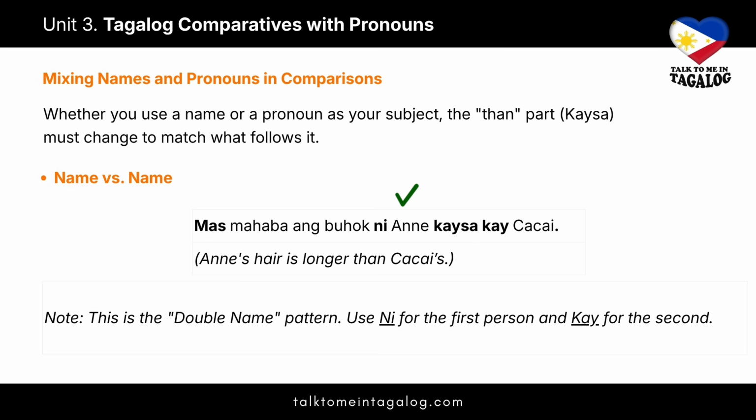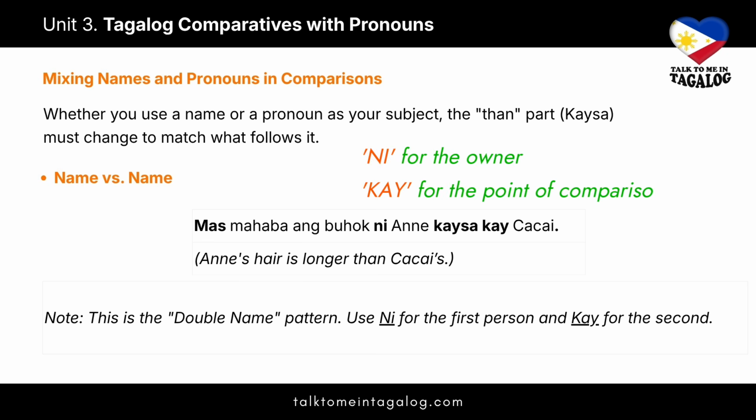Note the double name pattern. This is the classic way to compare two individuals. You use ni for the first person to show ownership of the hair, and kay for the second person to mark them as the point of comparison. Even though you're comparing two people, the markers are different because of their roles in the sentence. Ni is for the owner, and kay is for the person being compared against.